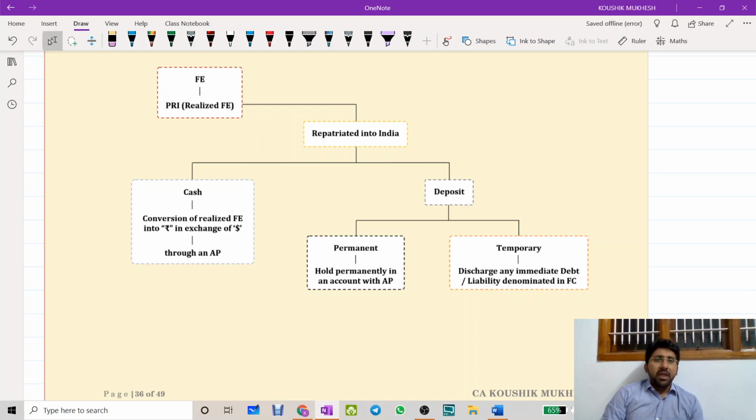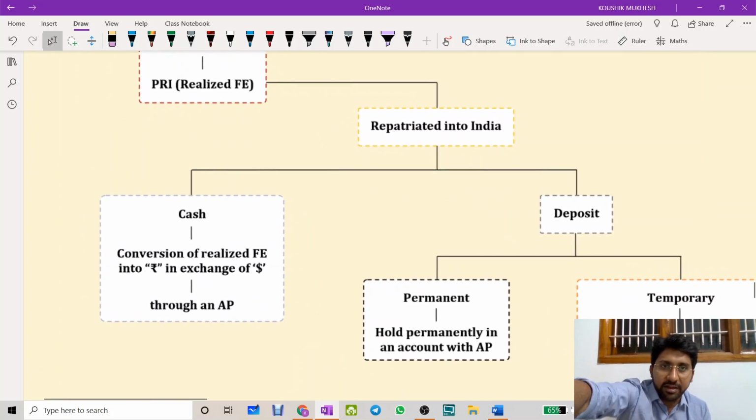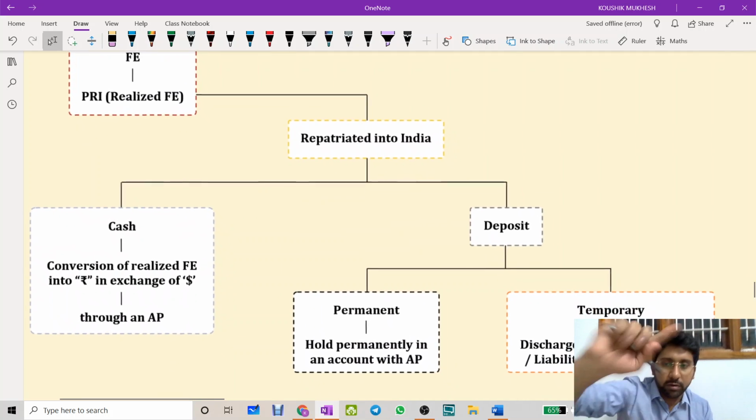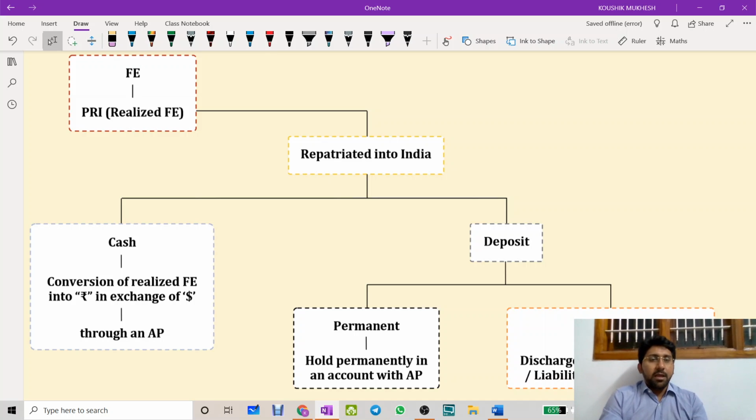Look here: foreign exchange. PRI realized foreign exchange. Let's take one classic example, the export regulations under FEMA, which we have already completed.